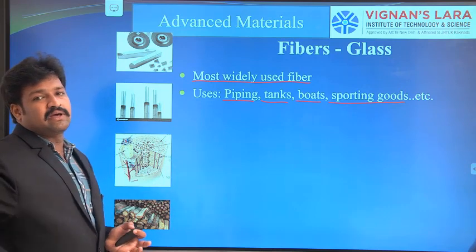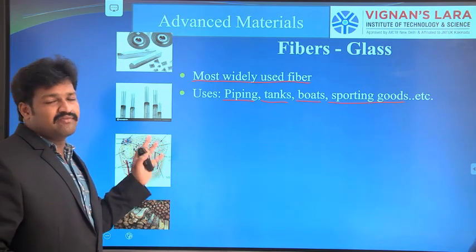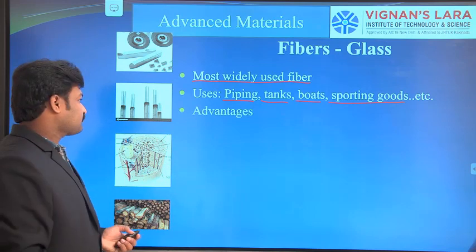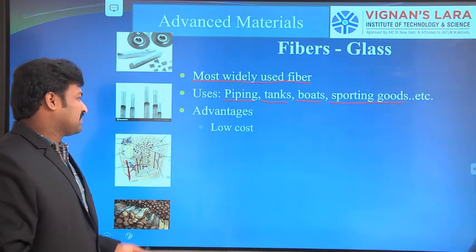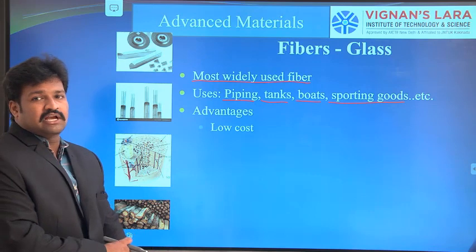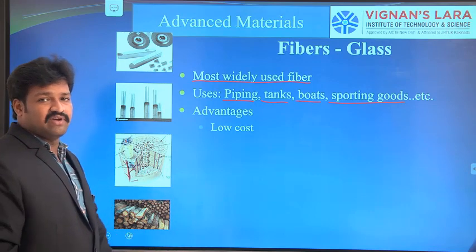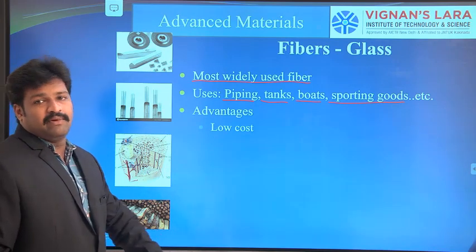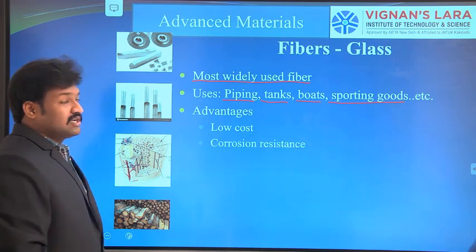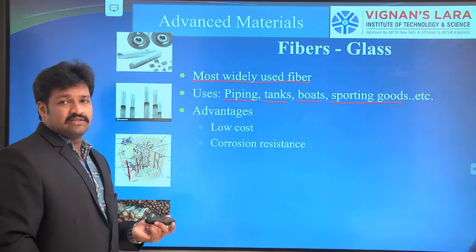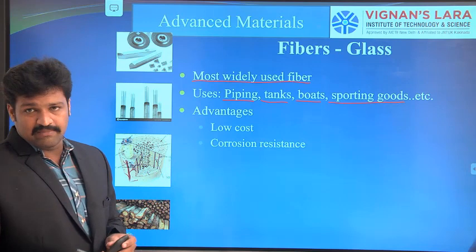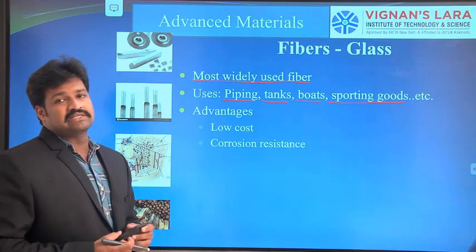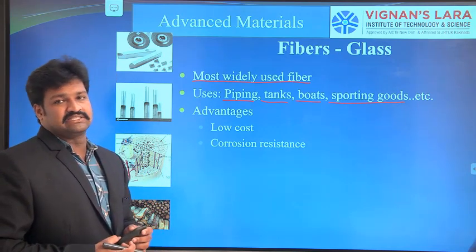So glass fibers are used in many applications, depending upon the required strength. There are various glass fibers. Next, the advantages of glass fibers. Low cost. The cost of glass fibers is very low compared to aramid and carbon fibers. Next, corrosion resistant. As we know, glass fibers are ceramic fibers, and ceramic materials have high corrosion resistance.